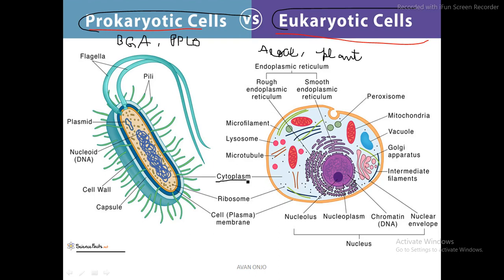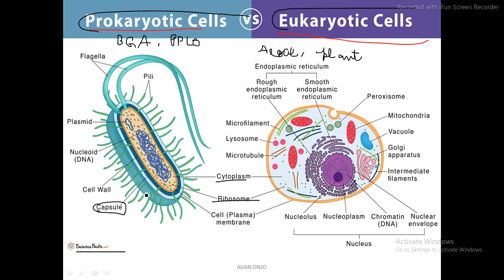Like the cytoplasm is there in this also, but the composition would be different. Okay, whereas the ribosomes are there, the type of ribosome is going to be different in both of them, although both of them carry the same organelle. Okay, but their composition is going to be much different, so we need to look at it to that extent also. So first of all, let me start with the outermost covering, that is the capsule.